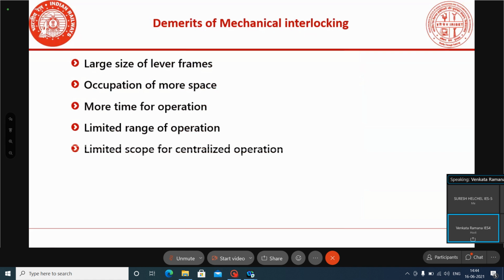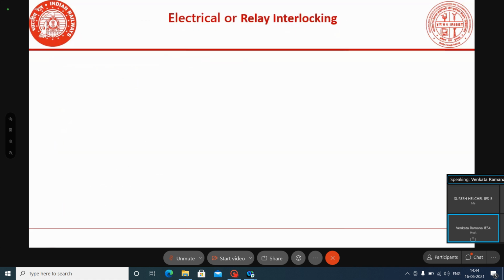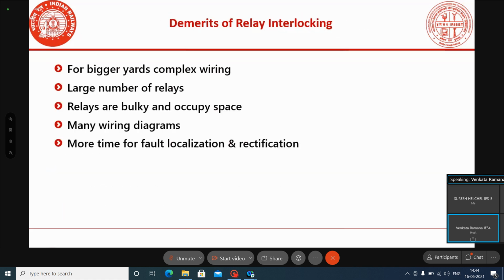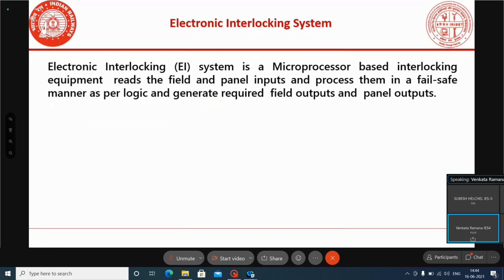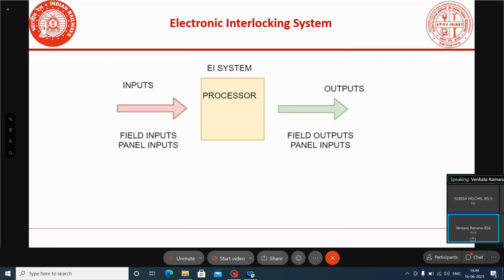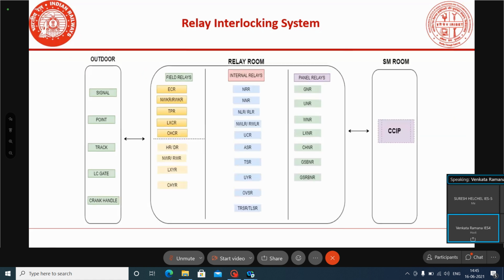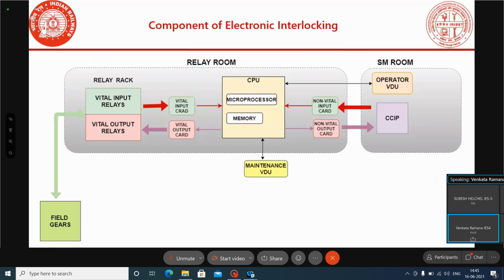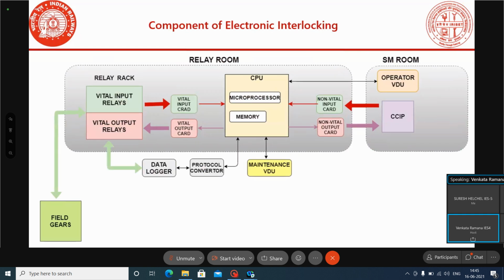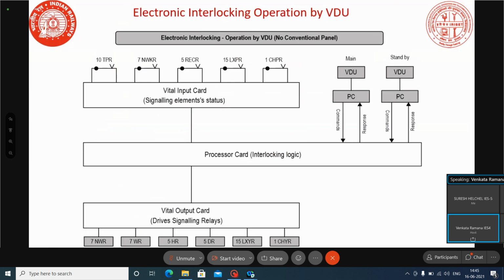And in the last class, we discussed what the electronic interlocking system is and what it consists of.